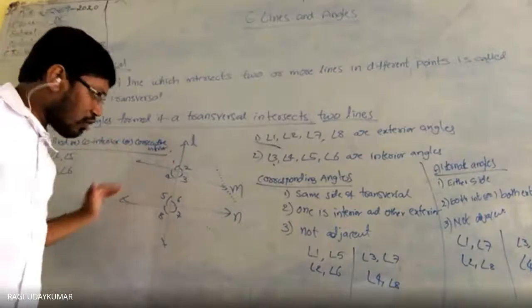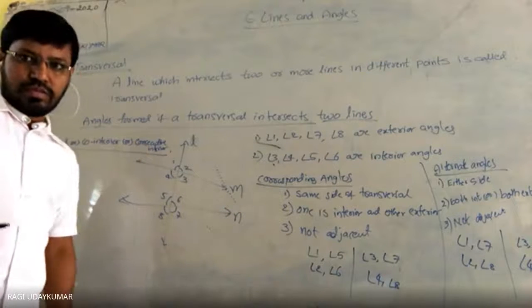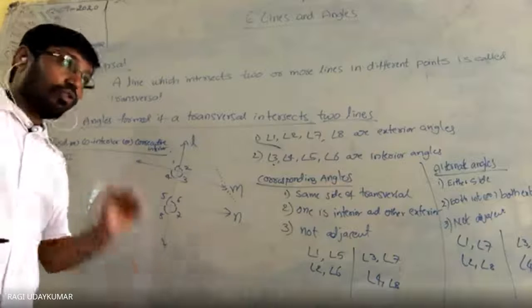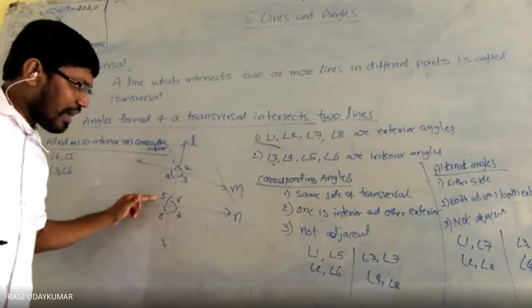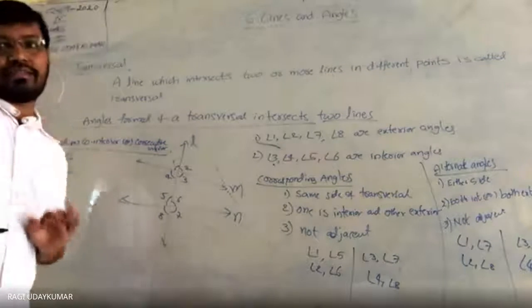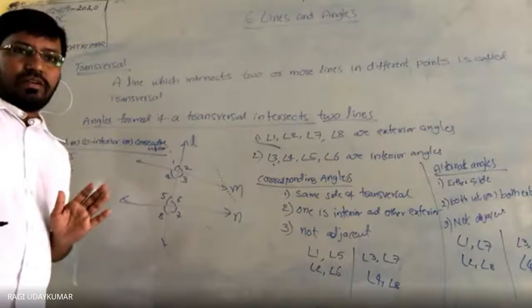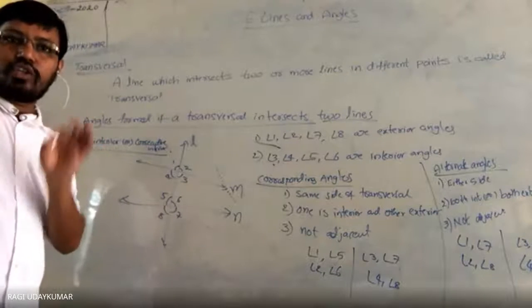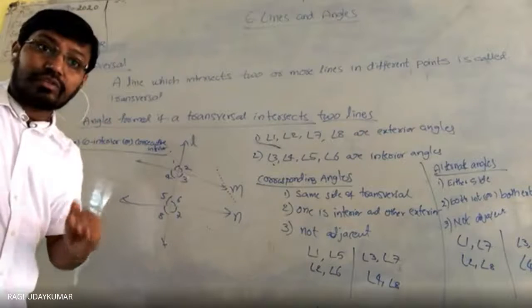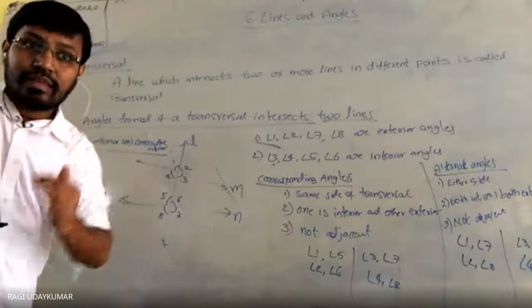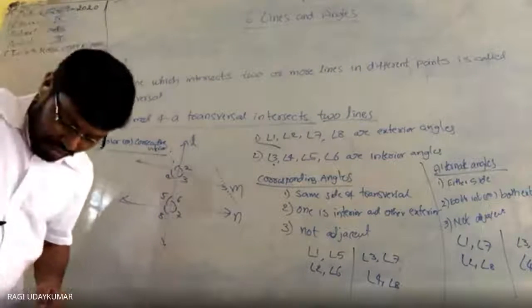If the lines are not parallel, we can still call 1 and 5 corresponding angles, but they are not equal. If the transversal intersects two parallel lines, then the corresponding angles are equal. This is called an axiom.